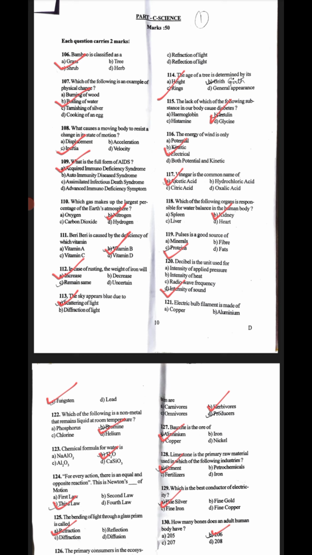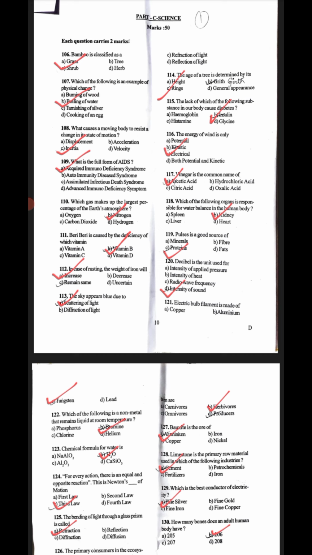What is the full form of AIDS? The correct answer is E, acquired immunodeficiency syndrome. Which gas makes up the largest percentage of the Earth's atmosphere? The correct answer is B, nitrogen. Beriberi is caused by deficiency of which vitamin? The correct answer is B, vitamin B.